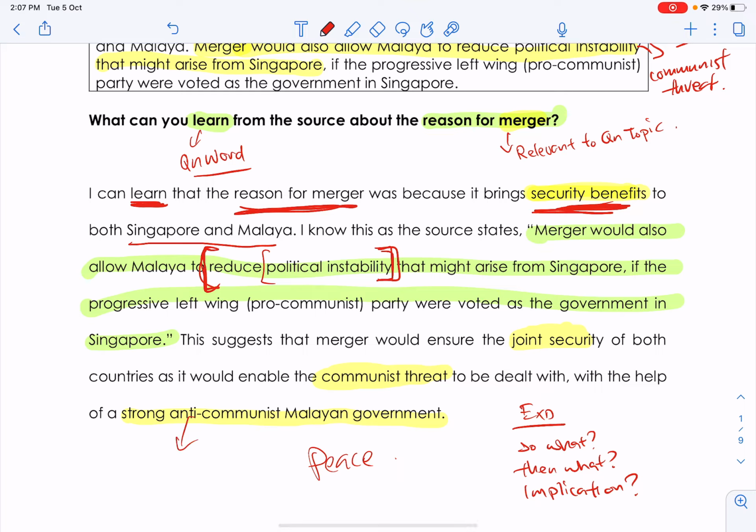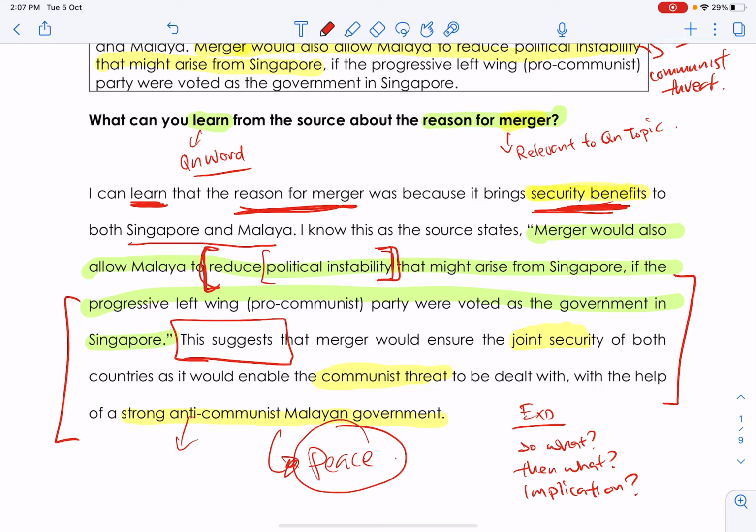And I can also include the thing about peace. Merger will help to bring peace to both countries. So that is what I want to see in your explanation, okay? Your explanation, which is this portion here. And please start with this suggest and give me things that are well extended.